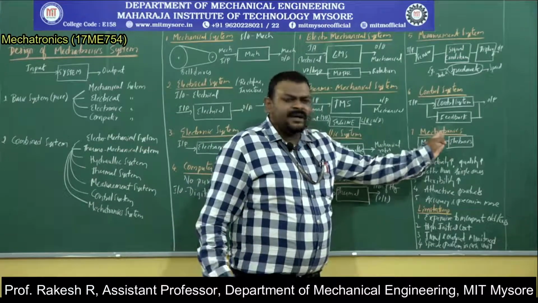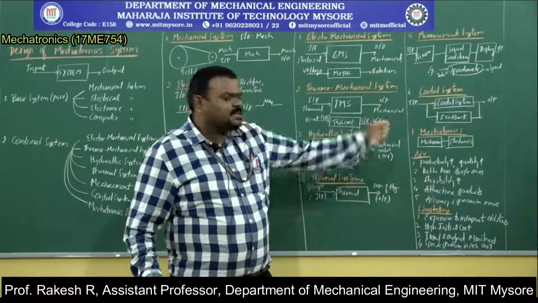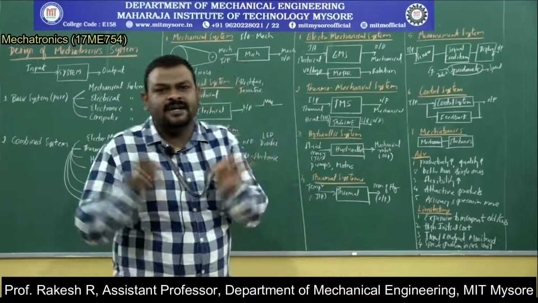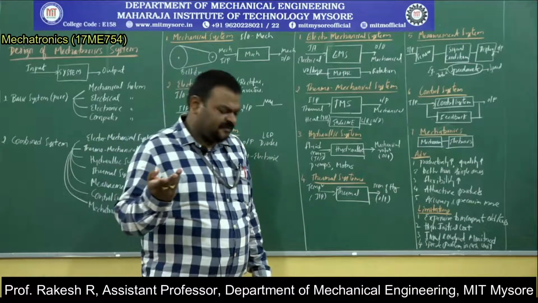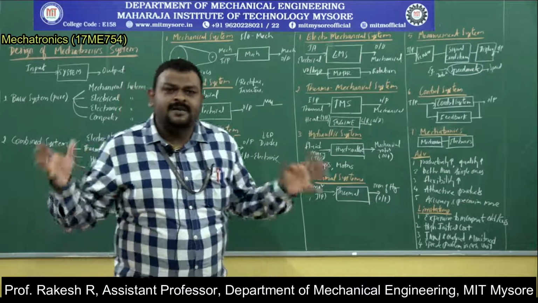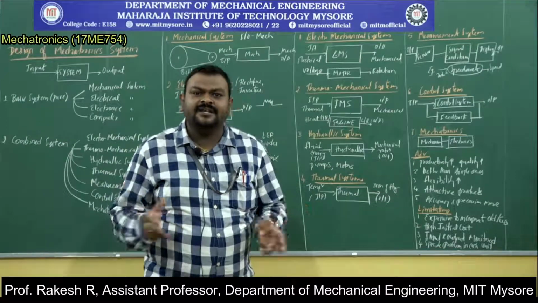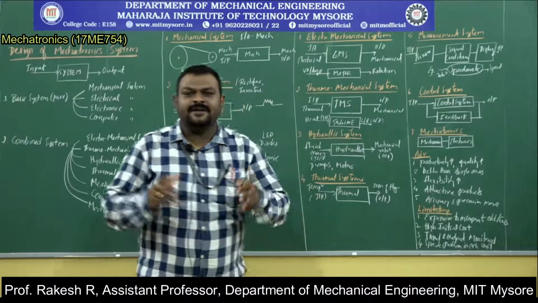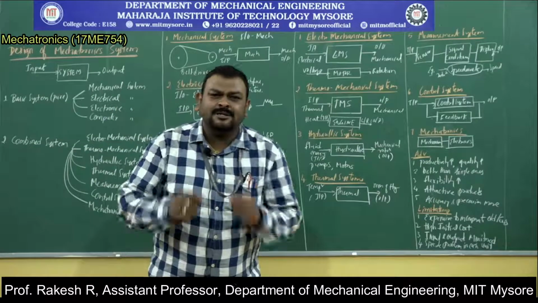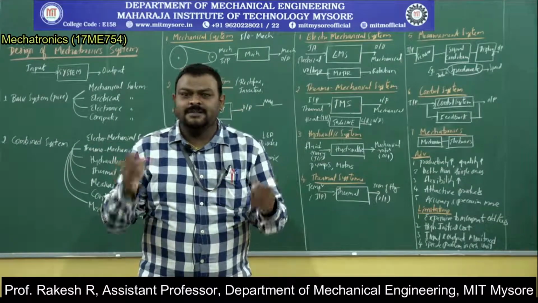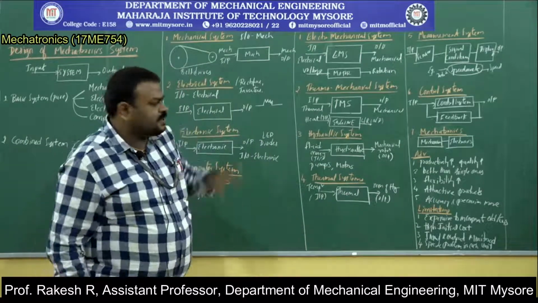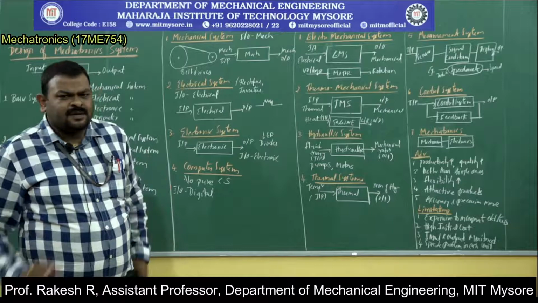Here you are seeing only two things, but in practical cases, 4 to 5 systems will be integrated. If you take an automobile anti-lock braking system as an example, several systems are integrated: mechanical, electronic, and electrical systems. Along with that, programming and computer are also integrated. That is the practical system. Minimum 4 to 5 systems will be integrated in nature. So this is about the design of mechatronic systems.